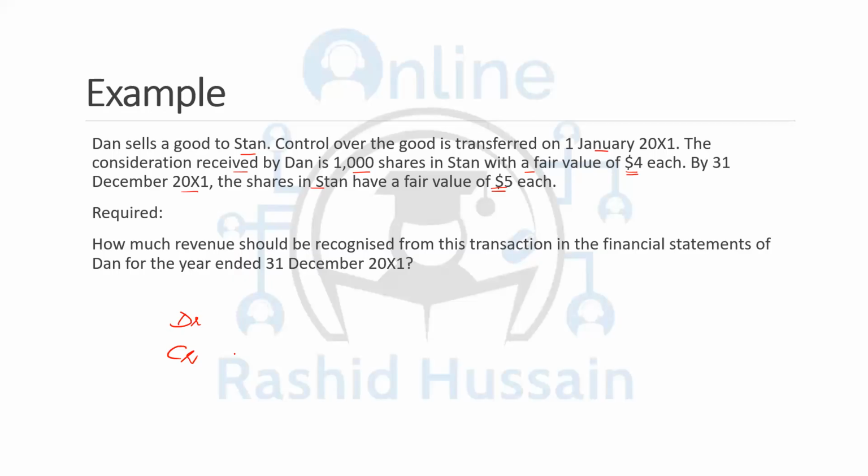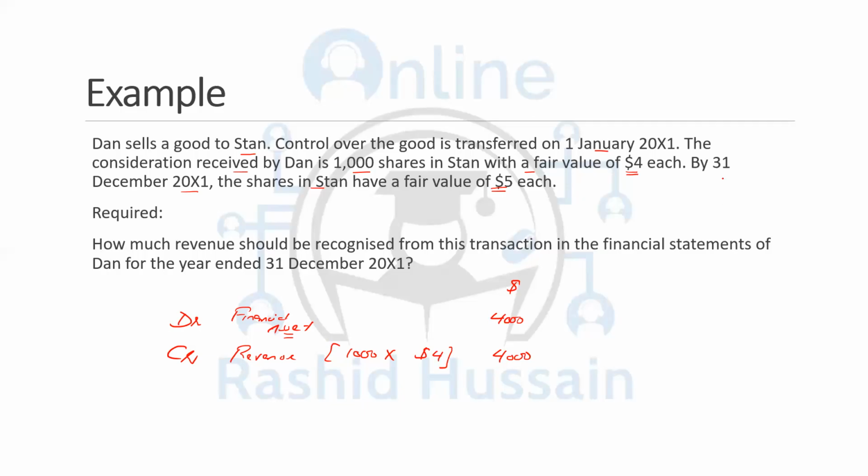You're getting 1,000 shares. So revenue should be credited by 1,000 shares multiplied by its fair value at that date, which is $4. So you're going to record credit revenue by $4,000 and debit the financial asset. Shares are the financial asset. When you are having the shares of another company, this is an asset for you, and this asset is known as the financial asset. You're going to debit the financial asset at 4,000 and credit the revenue at 4,000.